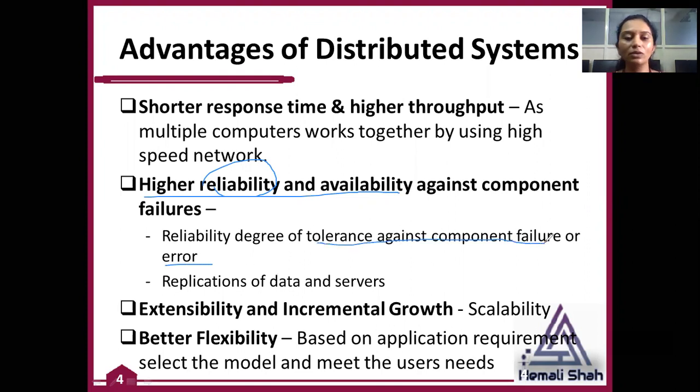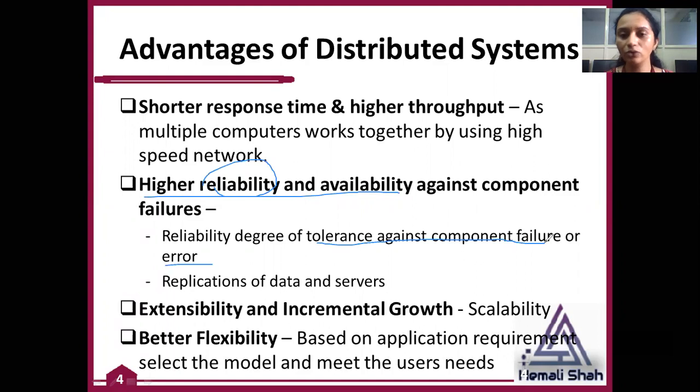If you are using only a single computer and that computer fails, then you will lose the data stored inside that computer, and you will not get the processing power of that computer. You will not be able to execute any program on that faulted computer.